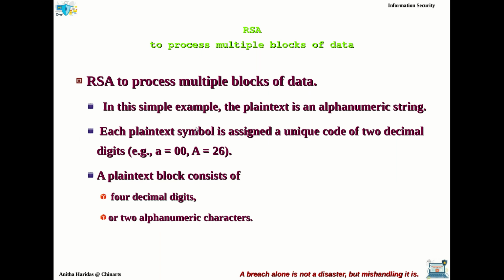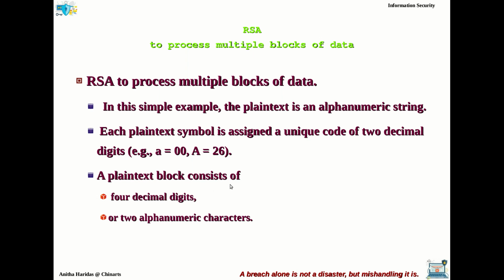So let us take a simple example. Now we are going to take a plain text which is an alphanumeric string. That means it can have the alphabet, with codes 00 to 25, and the digits, or numeric values 0 to 9. Now each plain text symbol will be assigned a unique code of 2 decimal digits, 00 to 26 for the alphabets, and for the digits also we are going to use these values.